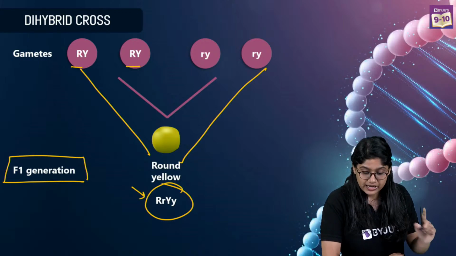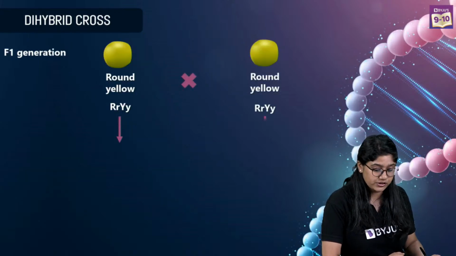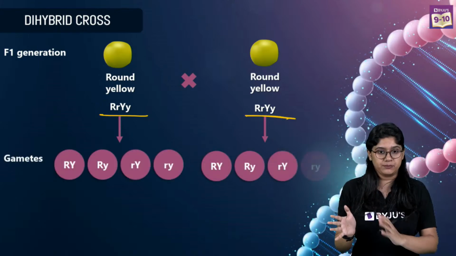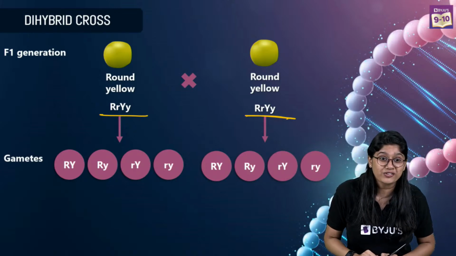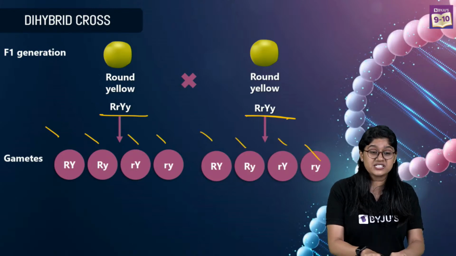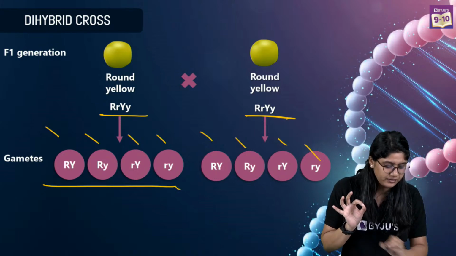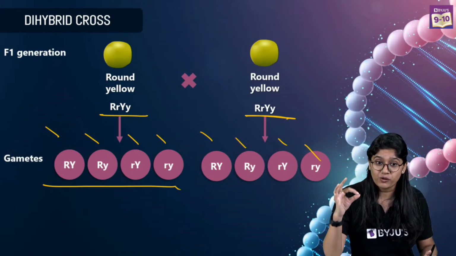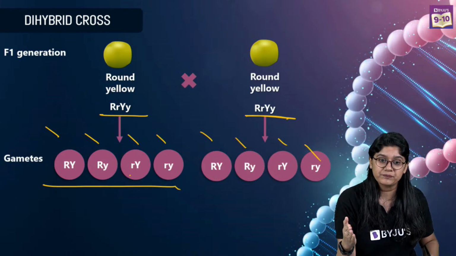Yes, awesome. Now what we will do, we will take this and do the selfing of it, right? This plant is again crossed with the same type. Same plant. Selfing, right? So over here what we have, these are the different gametes. Can you see? Now this is a little bit trickier part, everyone. We have capital R and capital Y, capital R and small y, small r and capital Y, and small r and small y. Yes?